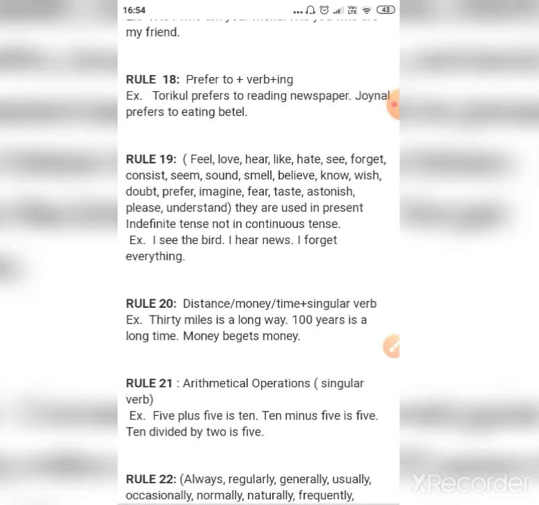Rule number 18. Prefer to, first form of verb plus ing. Torikul prefers to reading newspaper. Joinal prefers to eating betel. So rule number 19.